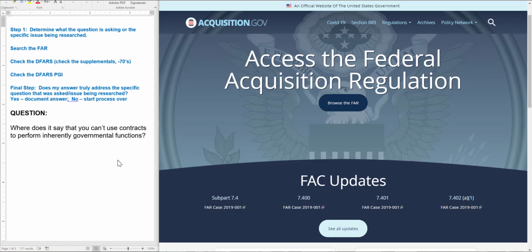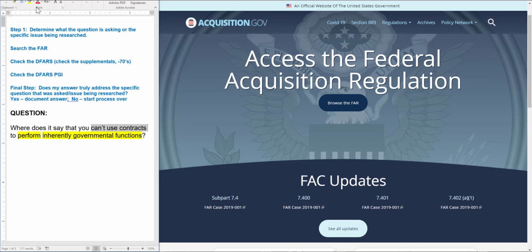Okay, let's get into this question about inherently governmental functions. So first, I need to check out what the question is being asked, the specific issue being researched. Here's my question. Where does it say that you can't use contracts to perform inherently governmental functions? Well, to me, it's very clear that I need to highlight inherently governmental functions. Perform is also an interesting word, and it says can't use contracts.